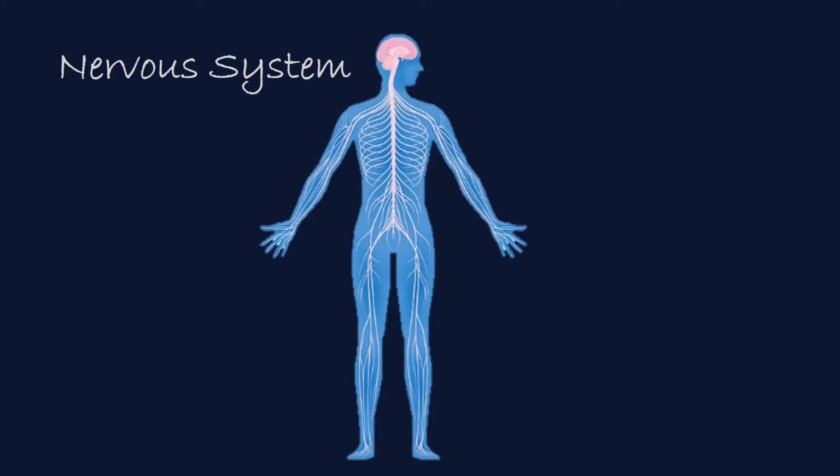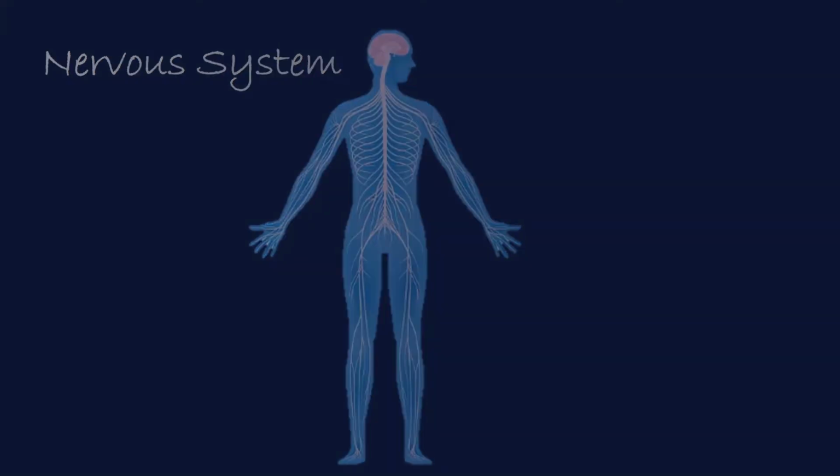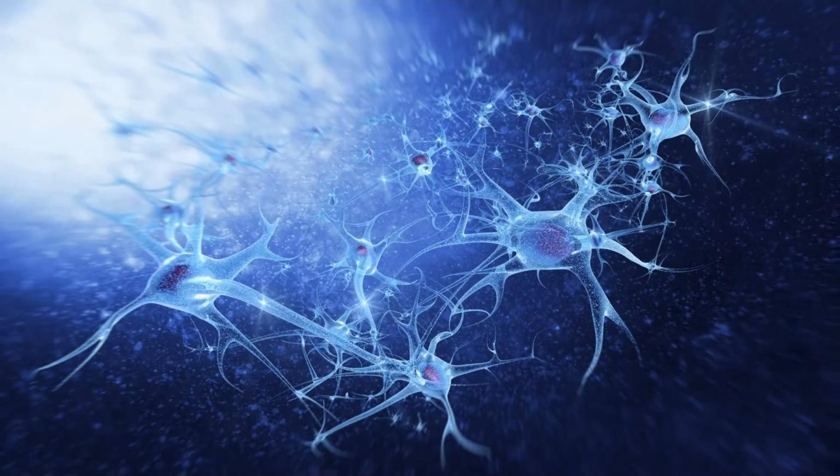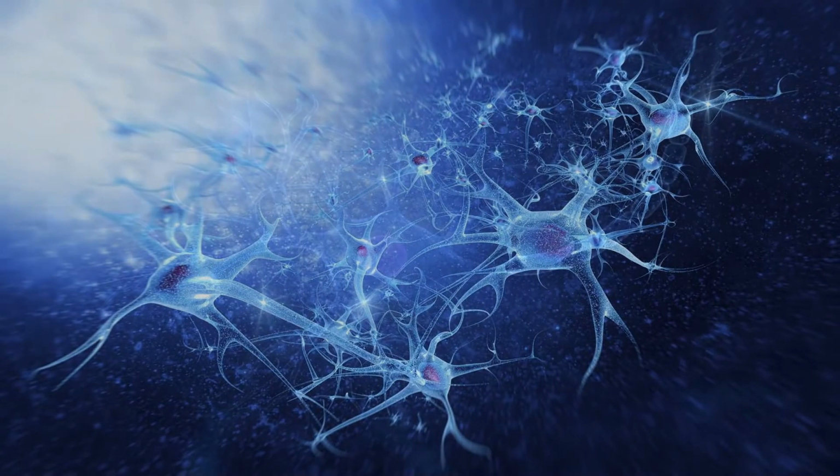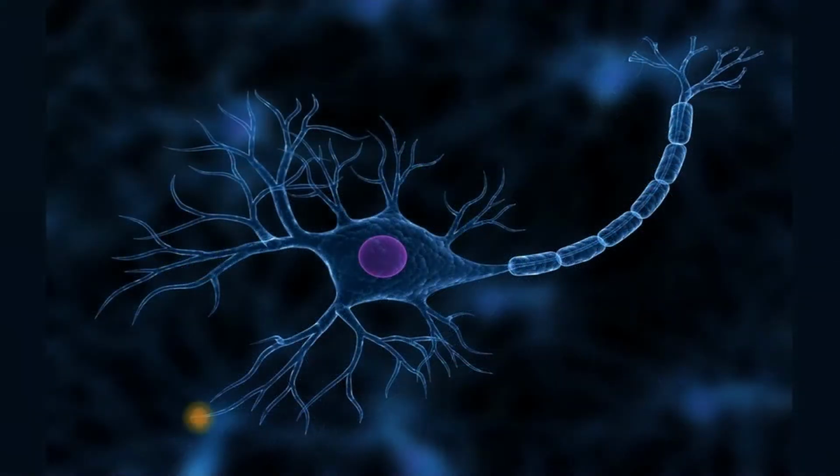The nervous system is made up of nerves. A nerve is a bundle of nerve cells. A nerve cell that carries messages is called a neuron. Messages carried by neurons are called nerve impulses. The ability of neurons to generate and conduct impulses makes them special. Nerve impulses can travel very quickly because these are electrical impulses.